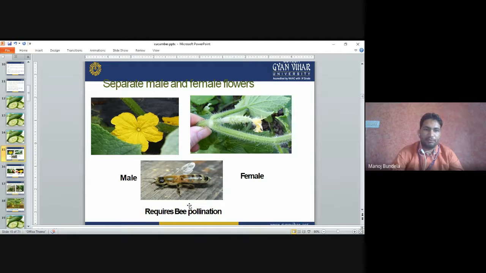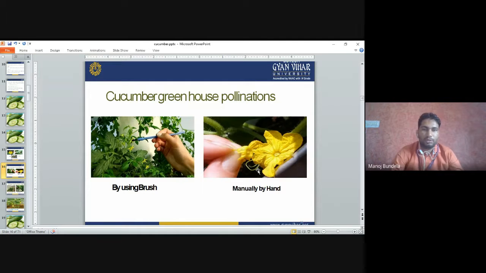Separate male and female flowers. This is the male flower, yellow in color. This one is the female flower; you can see the small fruit-like structure behind it. This is how you can identify female and male flowers, and this requires bee pollination. Pollination is by bees.